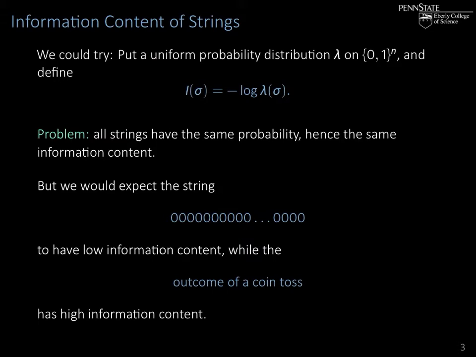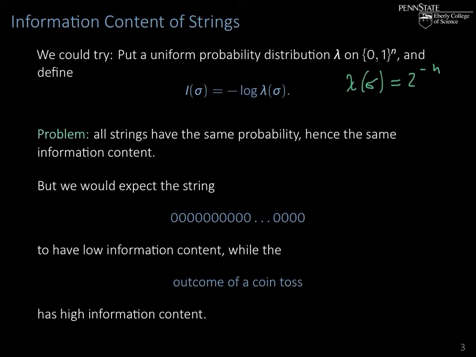That means the probability lambda of sigma would be 2 to the minus n. But that would in turn mean that all strings have the same probability and hence share the same information content.